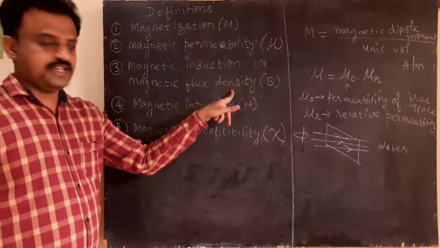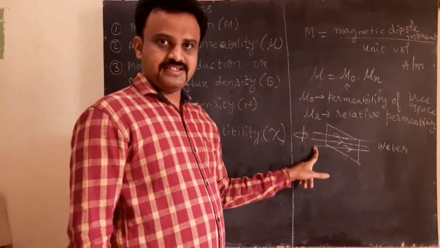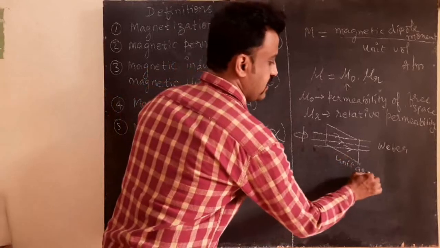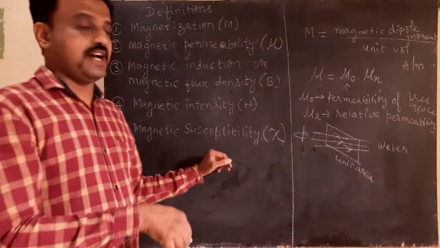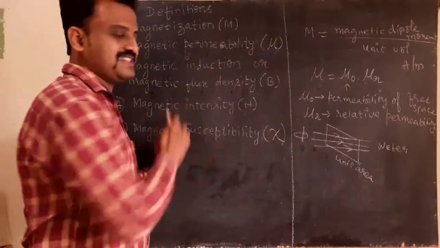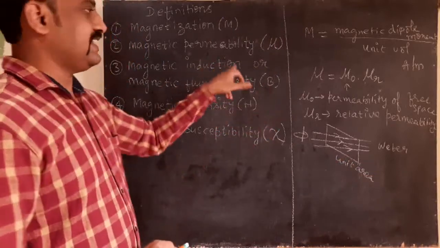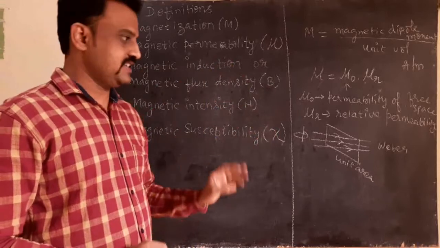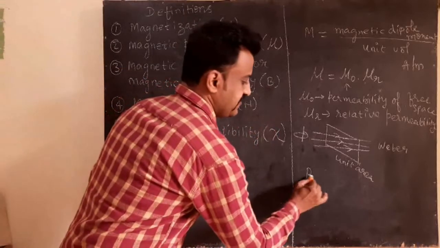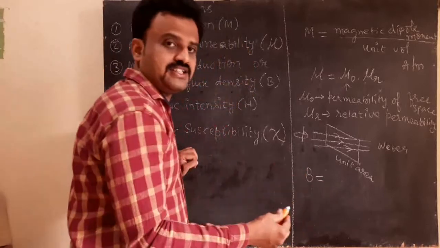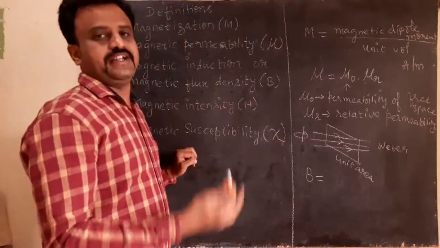Flux density. This magnetic flux per unit area, if you take unit area, is called magnetic flux density and magnetic induction. Simply, magnetic flux density is nothing but magnetic flux per unit area.